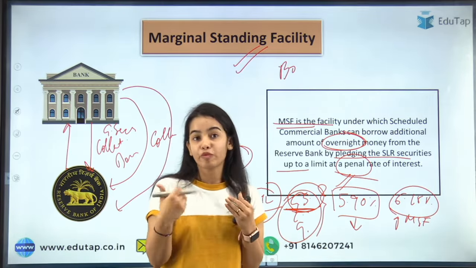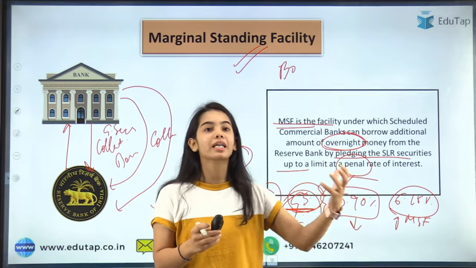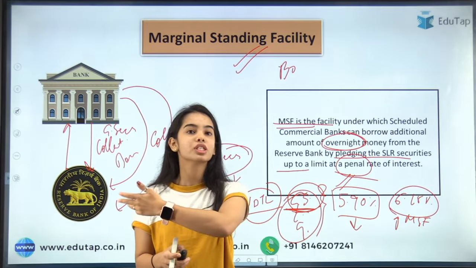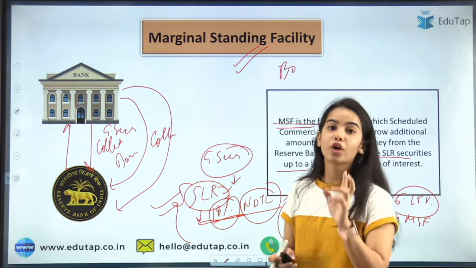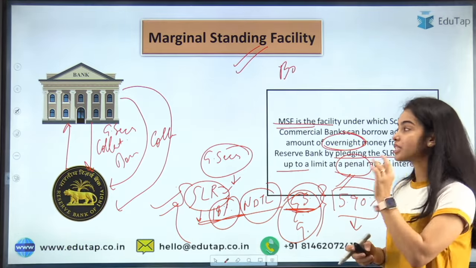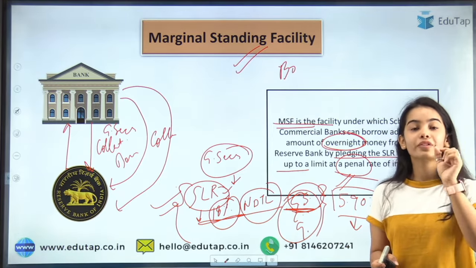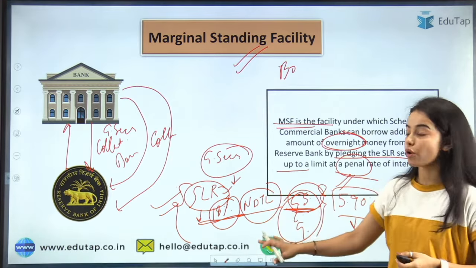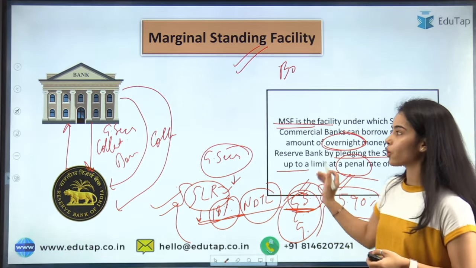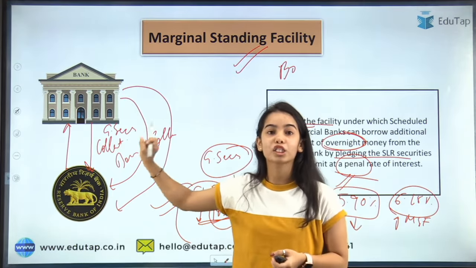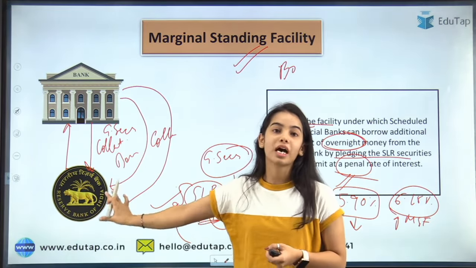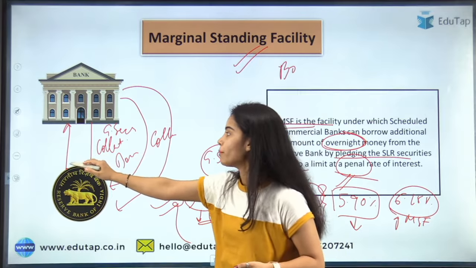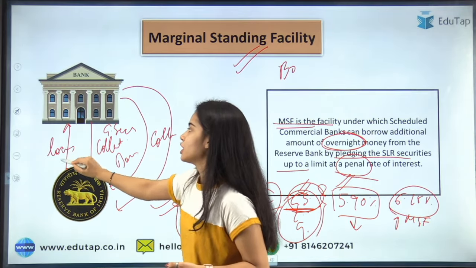Usually they will pay the penal rate only when they are in an emergency situation, otherwise they will just borrow under the repo rate. So I hope you have understood the MSF also. The MSF is a facility for the banks to borrow in an emergency situation. They can reduce the SLR securities, and they can use the government securities under the SLR as the collateral to give to the RBI to take loans in the emergency situation.